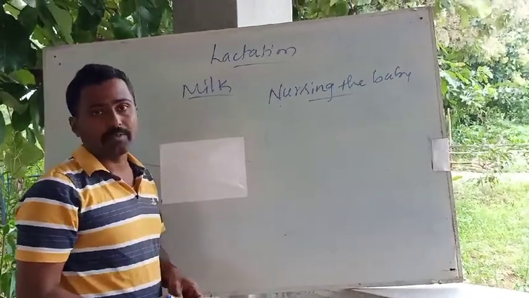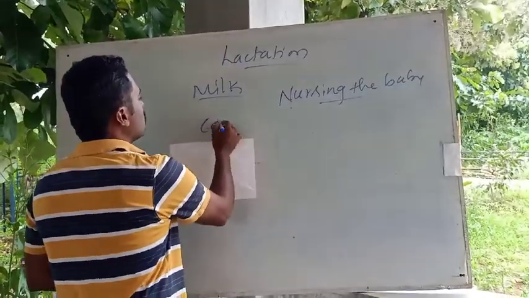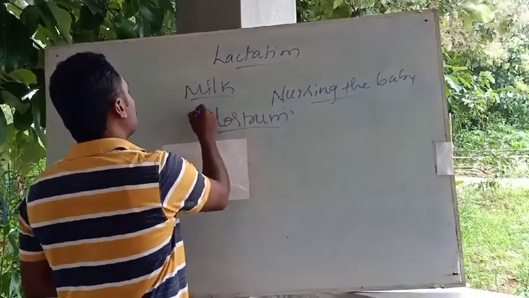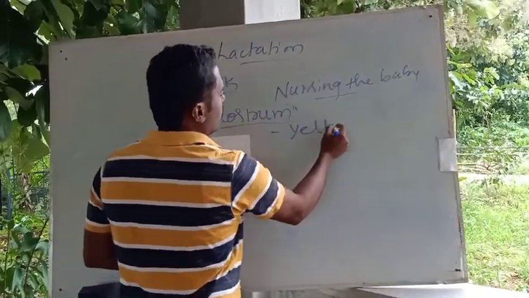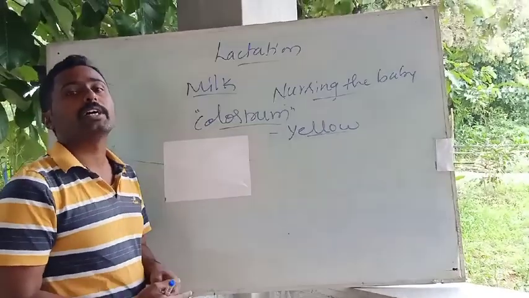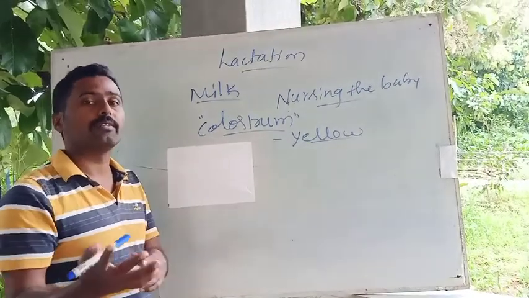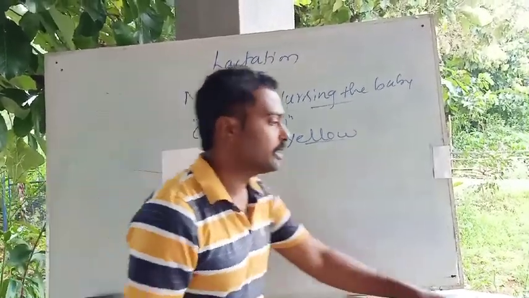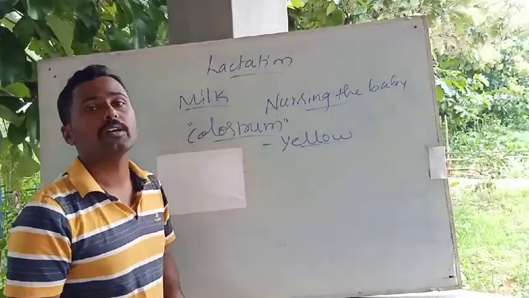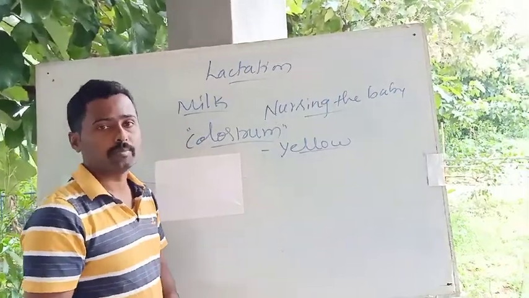The first milk, the early produced milk, is what we call colostrum. It is a yellow colored fluid that is secreted by the mammary gland after the parturition or after the delivery. This early formed milk is very much necessary for the young one, the neonate. Neonate is nothing but the baby.